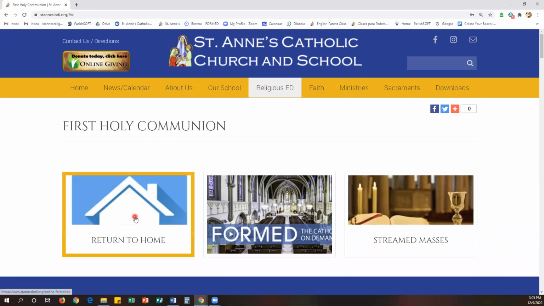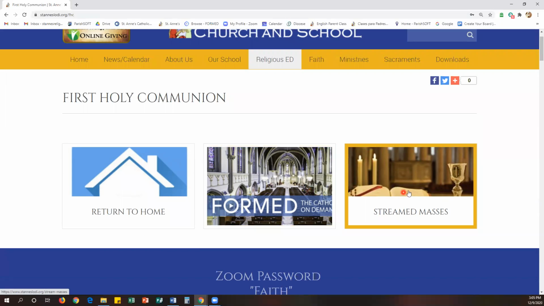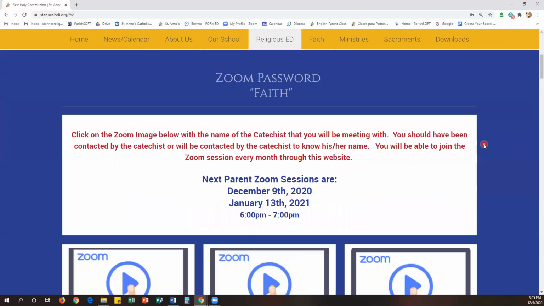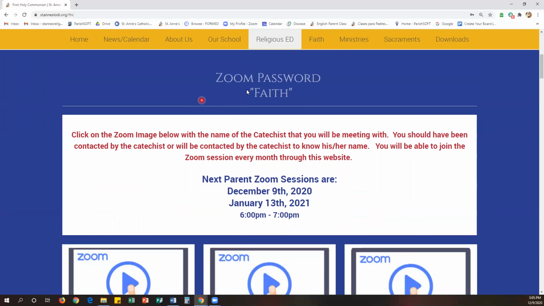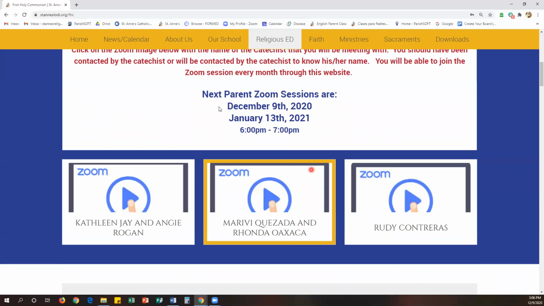The first button is to return to the home page. The link again for forms, how to access that. And then the link for any of the masses that are being streamed here at St. Anne's. Next, we have this blue section. And so it gives you the information for how to access the Zoom classes. So up here you have the Zoom password in case you need it, and also instructions for how to access the classes. So here are also the next dates for your Zoom classes, which is December 9th and the 13th, and the time from 6 to 7. And we will continue to be updating all this information as the year goes on.